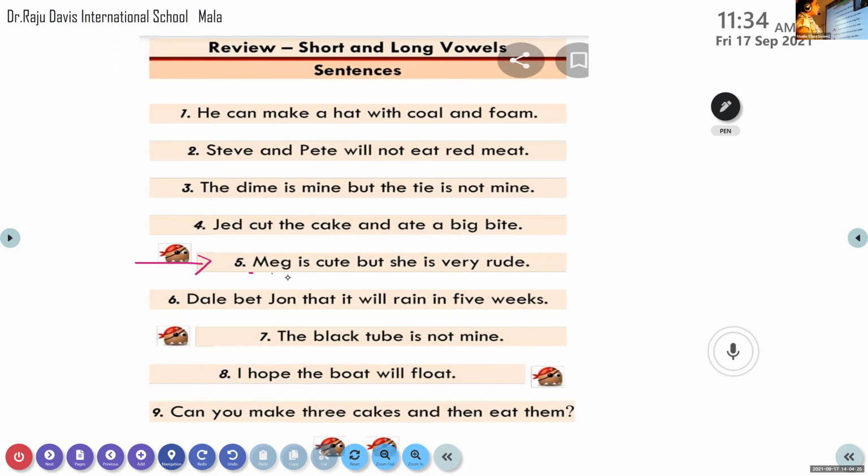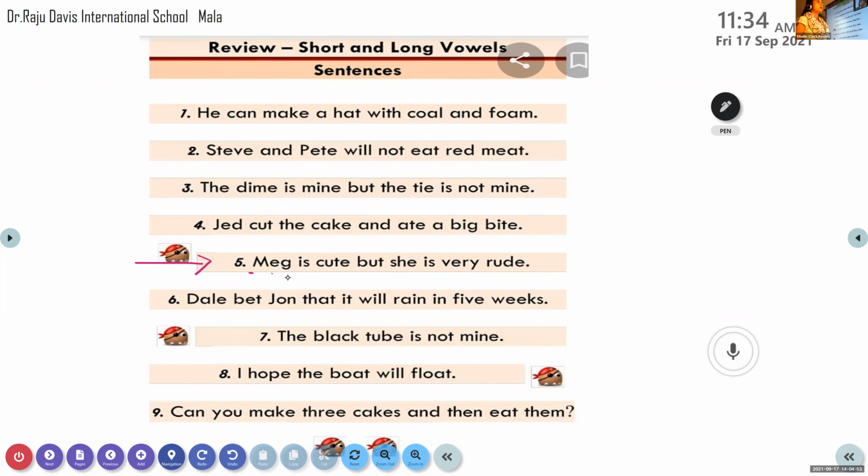M-E-G. How many vowels are there? One vowel. In that one vowel, so what will be the sound of that one vowel? E. As in egg.